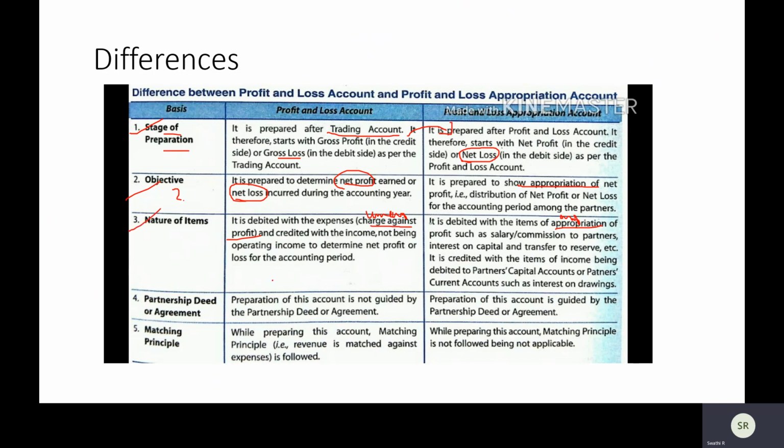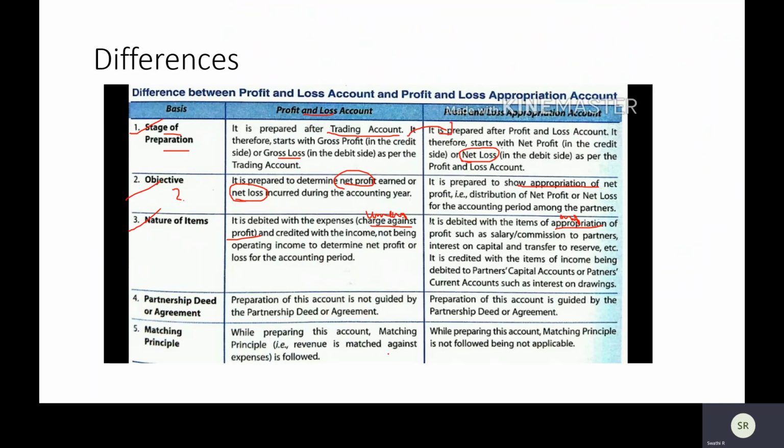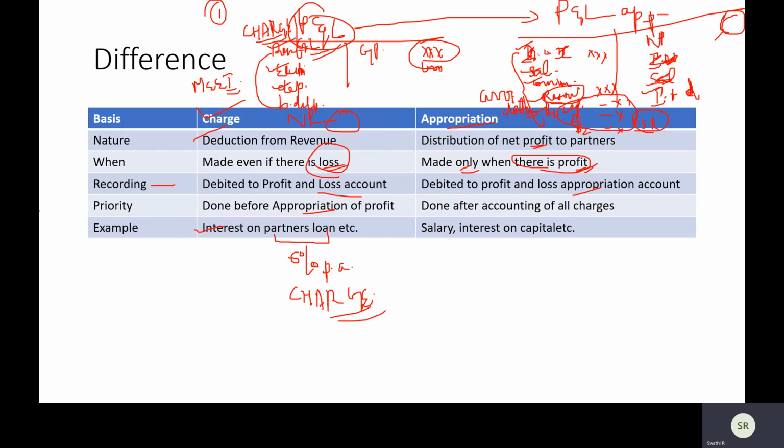Now, partnership deed or agreement, preparation of account: the P&L account will be prepared even if you have a partnership deed or not. All this rent, electricity and all has to be given even if there is a partnership deed or not. Partnership deed has got nothing to do with your P&L account. Partnership deed plays a role only where it's guided by the principle of partnership deed and agreement, meaning suppose there is no partnership deed, we will not give interest on capital, we will not give salary or commission, we will not transfer any amount, we will not charge interest on drawings as well.